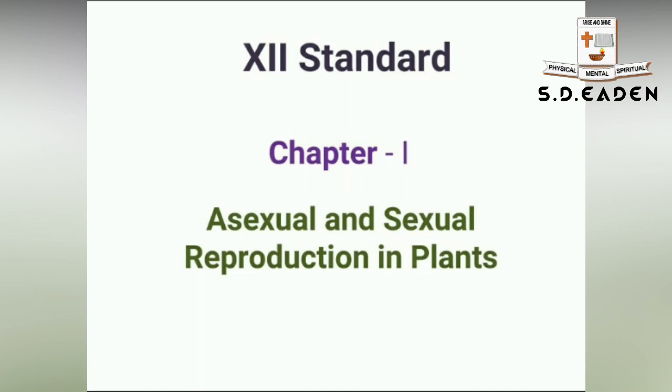Chapter 1 of biobotany is about reproduction in plants. In this chapter, both asexual and sexual reproduction in plants have been dealt with in detail.